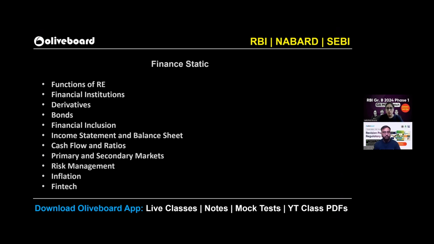Now, certain topics, like I have told you, 5 to 6 questions were there from static. So these are the static topics from your finance that you should be covering, like functions of regulated entities, financial institutions, derivatives, bonds, financial inclusion, income statement, balance sheet, cash flow, and ratio. You can just skip it for the time being. Maybe phase 1 may not, but yes, functions of regulated entities, definitely. SEBI, where is it headquartered? NABARD, if there is some important update regarding NABARD, that has to be covered. Inflation, CPI, WPI, we must know the basics.